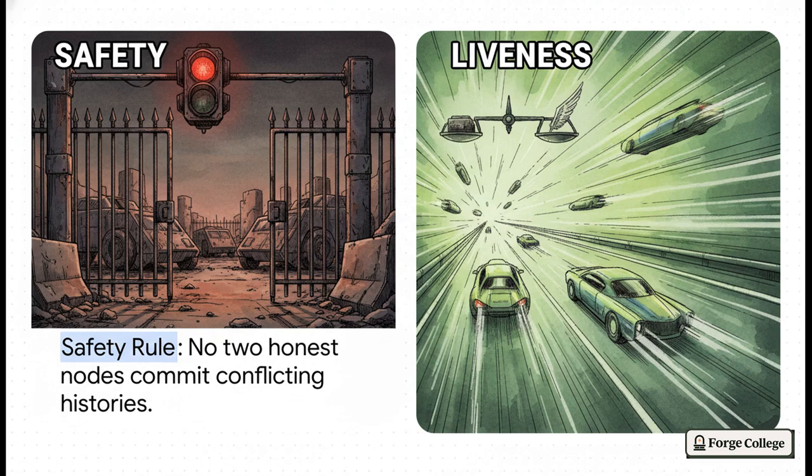If you over-optimize for safety, you might just program all the traffic lights to stay red permanently. I mean, sure, you get exactly 0 crashes, which sounds great, but no one ever gets to work. On the flip side, if you over-optimize for liveness and just let everyone go at once to keep things moving fast, you get a catastrophic network-halting collision. Consensus mechanisms are constantly walking this tightrope, trying to be as fast as possible without ever compromising the safety of